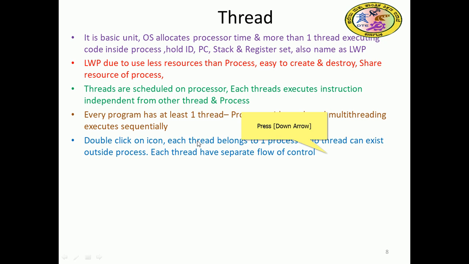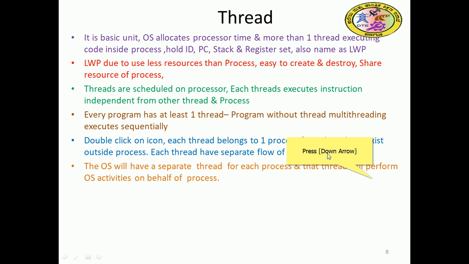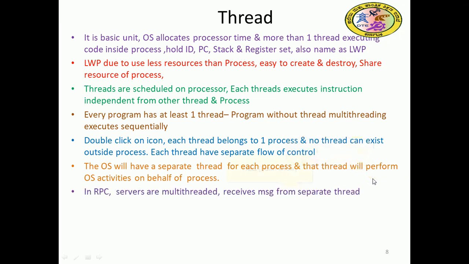When you click on the icon, you go to a process, so no thread can exist outside a process. Each thread has a separate flow of control. The operating system will have a separate thread for each process, and that thread will perform activities on behalf of the process.